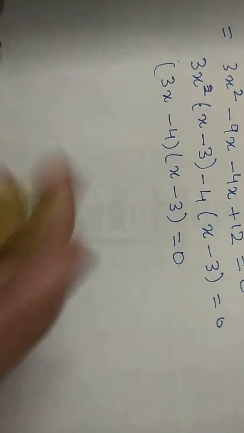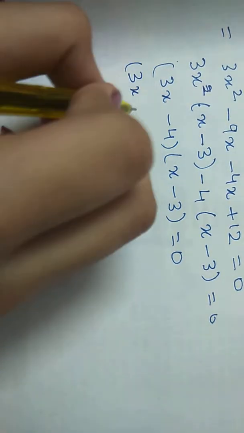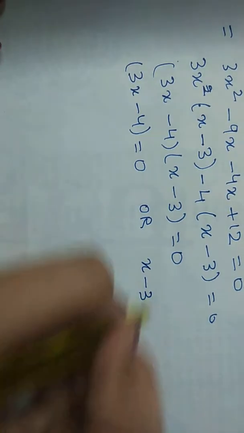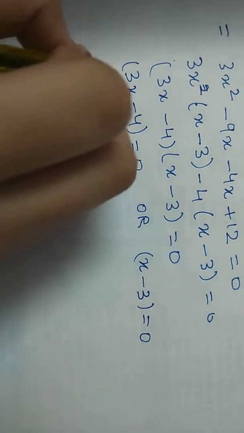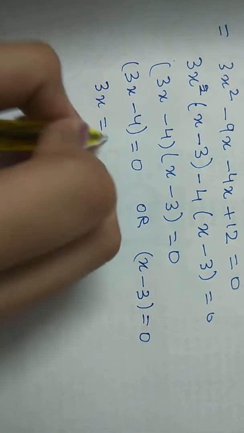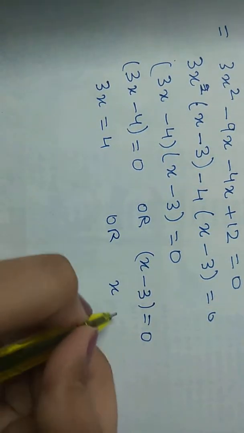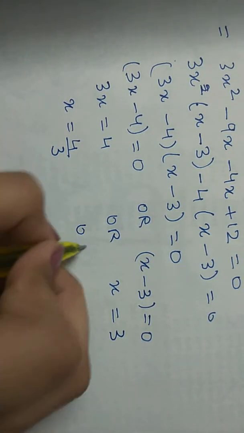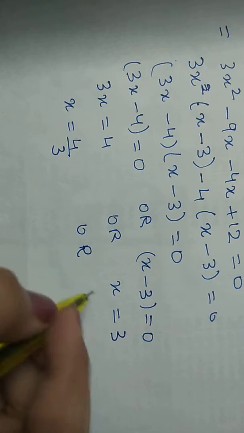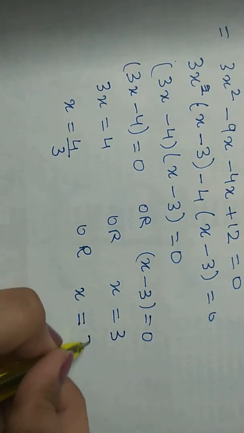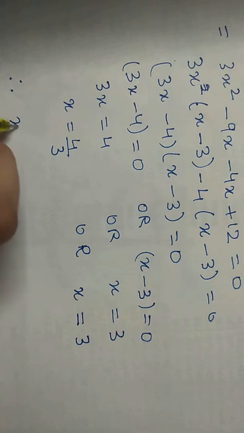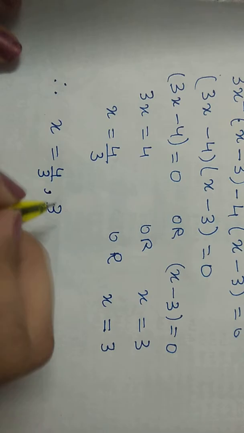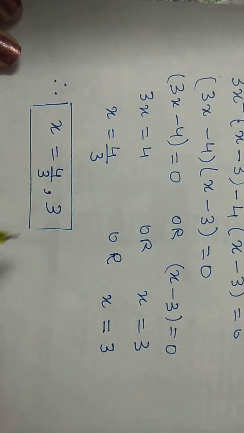Moving forward, 3x minus 4 is equal to 0, or x minus 3 is equal to 0. 3x is equal to 4, or x is equal to 3. x is equal to 4 upon 3, or x is equal to 3. Therefore, x is equal to 4 by 3, comma 3. This is our final answer.